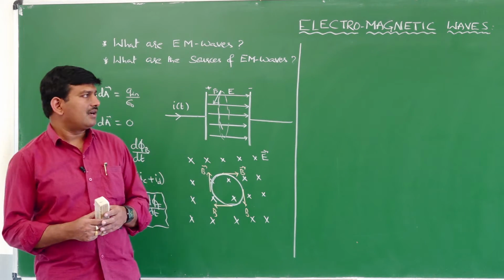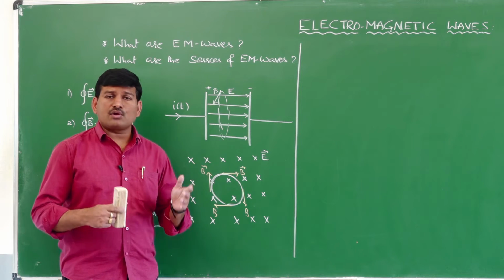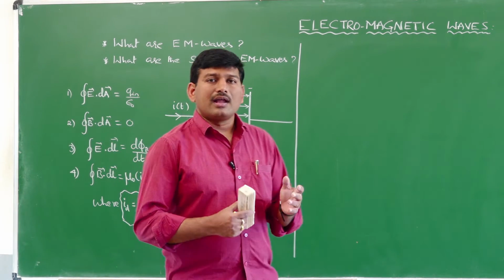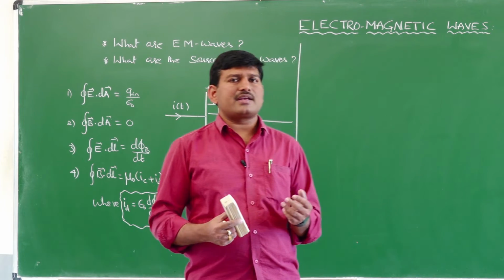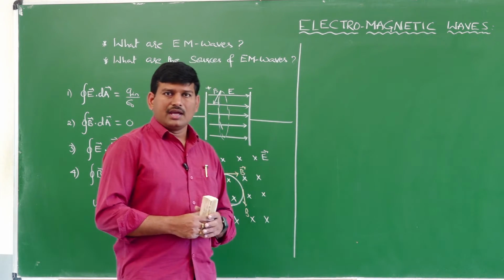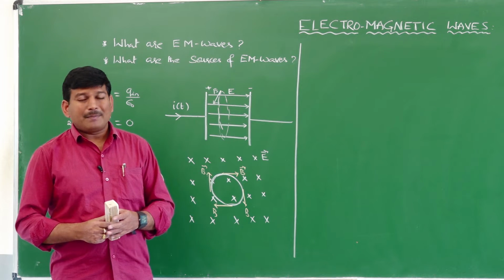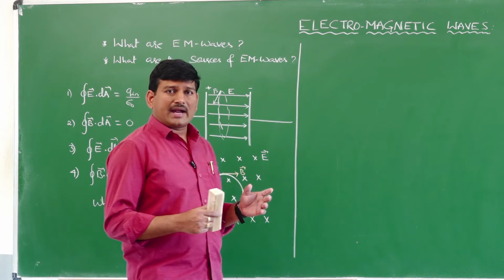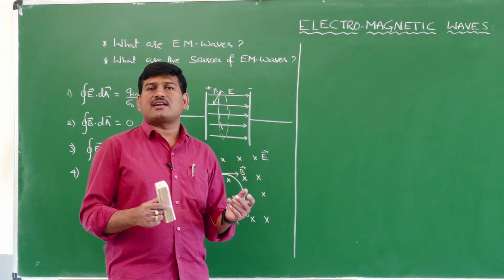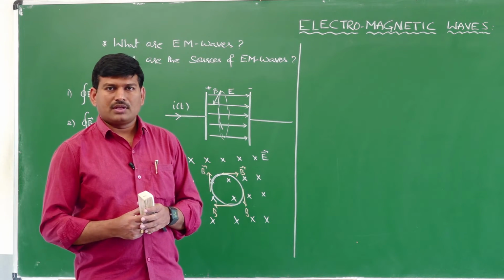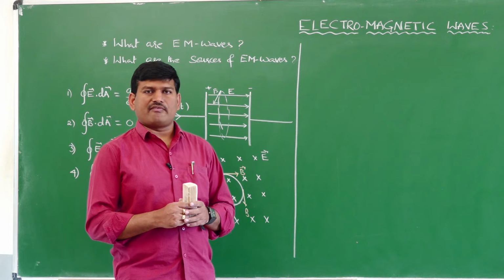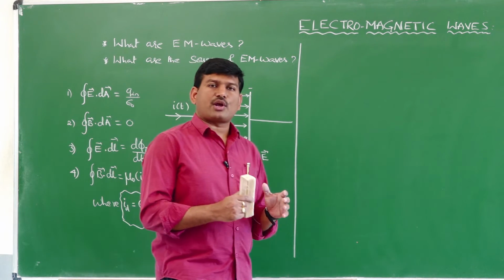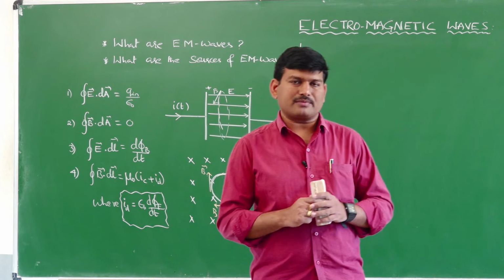No electromagnetic wave was discovered at that time. But right now we know about the electromagnetic waves. The electromagnetic waves consist of light waves, X-rays, UV rays, gamma rays, radio waves. All these waves are present in the electromagnetic spectrum. But in the beginning of the 19th century, they did not know about these electromagnetic waves, and they did not know that these waves can travel even through vacuum. So what kind of waves were they aware of? They were aware only of mechanical waves, that means the waves which require a material medium for their propagation.